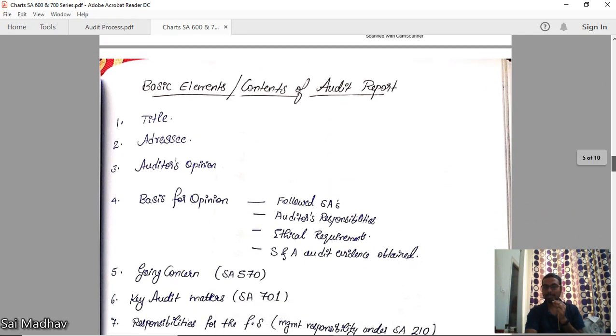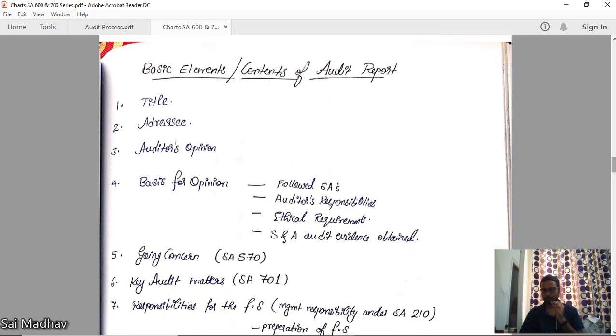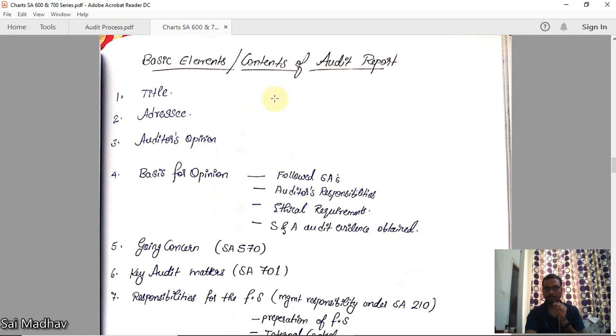Now, basic elements or contents of audit report. The audit report will be consisting of all these elements. You remember this in the order itself, right? First is title. The title should be saying like independent auditor's report for this company for this year, etc. Addressee. Who is the addressee here? Addressee means here you can take the example of users of financial statements who are shareholders.